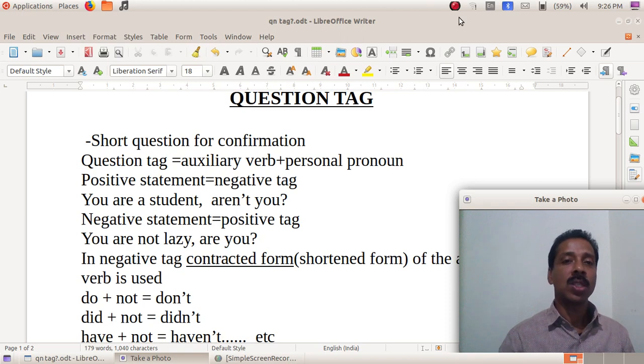First of all, what's a question tag? It's a short question for confirmation. Confirmation means to make something sure. For example, you are 8th standard students, aren't you?